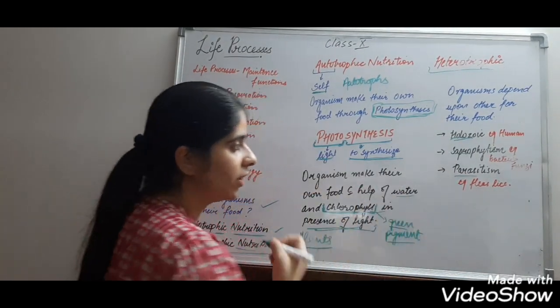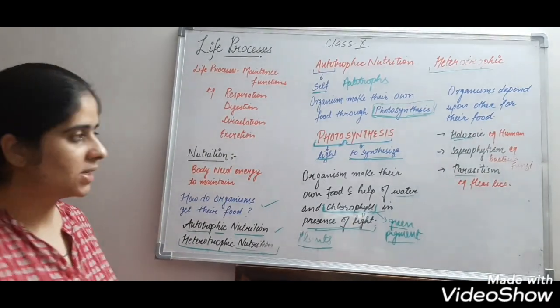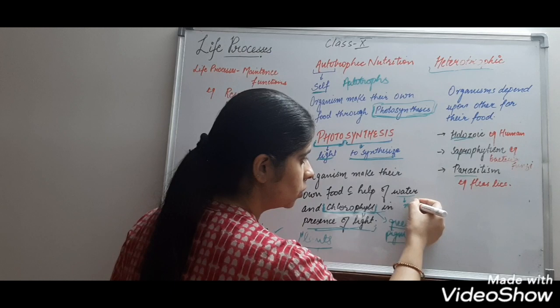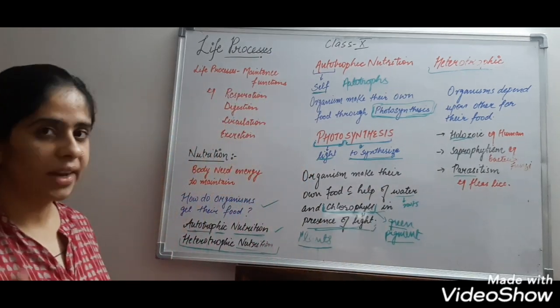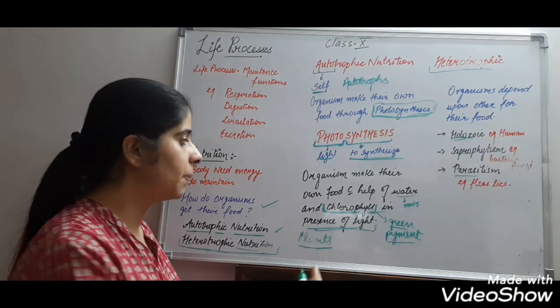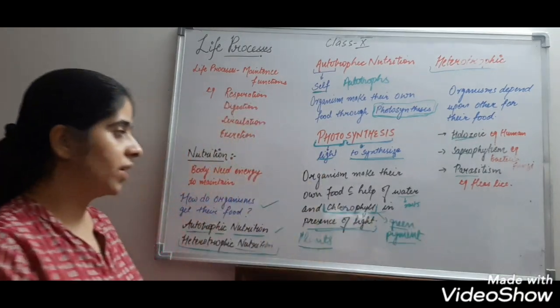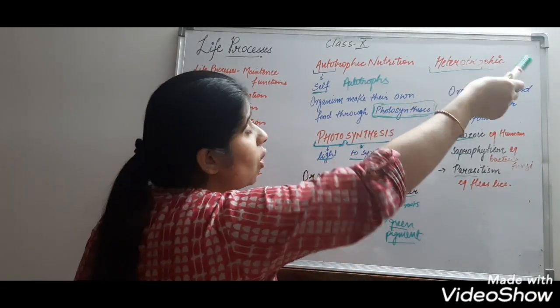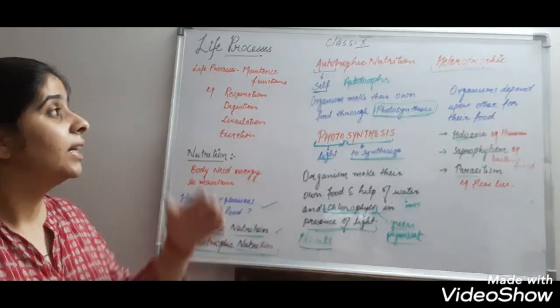We give water to the plants, and it comes to the plants through the roots. So what is photosynthesis? Organisms make their own food with the help of water and chlorophyll in the presence of light, which is known as photosynthesis.